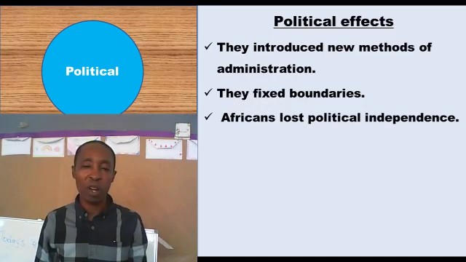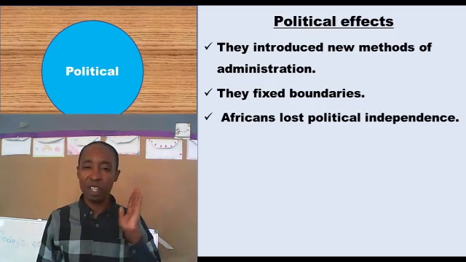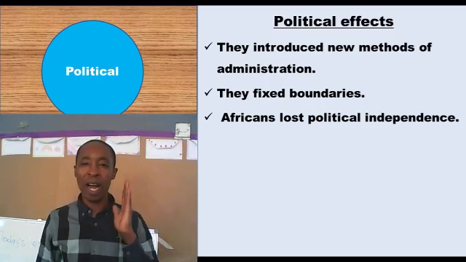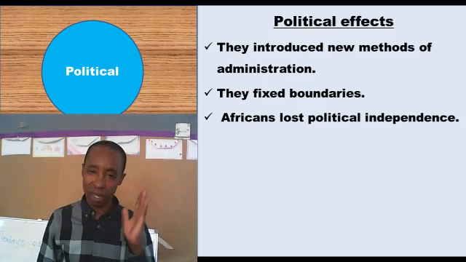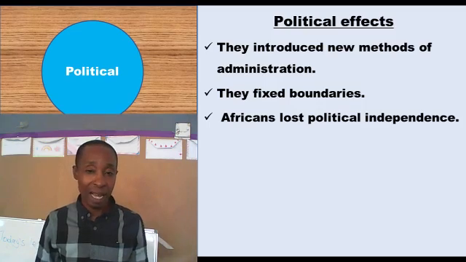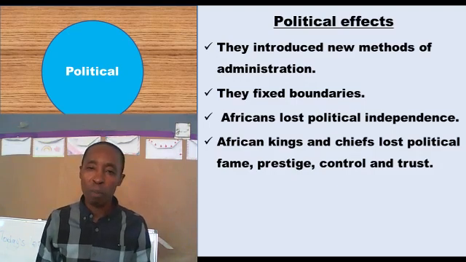Africans lost political independence. The coming of colonists here does not mean that we never had political arrangements and political organization. True, we were politically organized in our style that was so nice, but their coming made us lose our prestigious, our cherished political norms, and we adopted theirs. African kings and chiefs lost political fame. They lost political prestige.